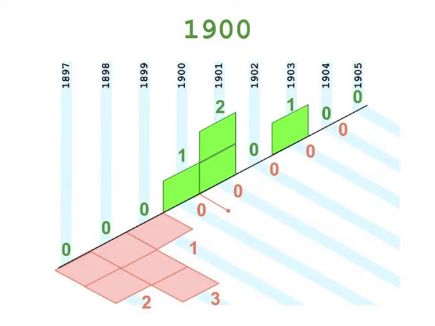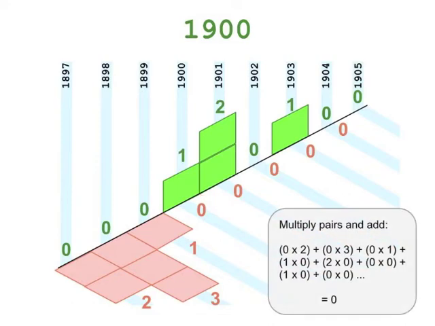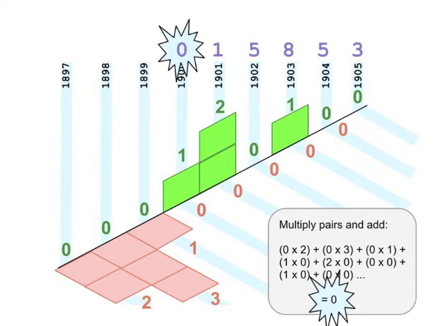To determine that number, we simply need to multiply the pairs of corresponding numbers together and add them up. So we multiply 0 times 2 plus 0 times 3 plus 0 times 1 plus 1 times 0 plus 2 times 0 plus 0 times 0, and so on. For the year 1900, this multiplying pairs and adding up produces 0. So there are no hams produced by the farm in the year 1900.